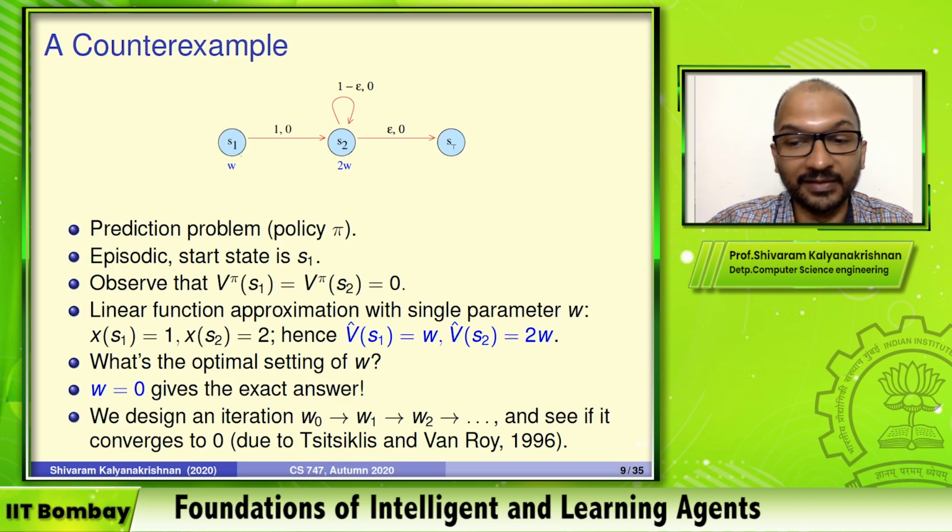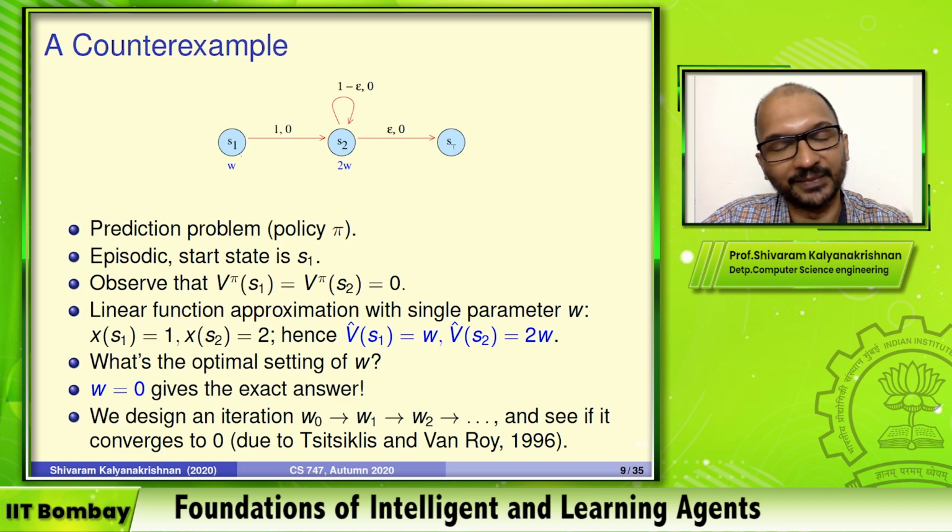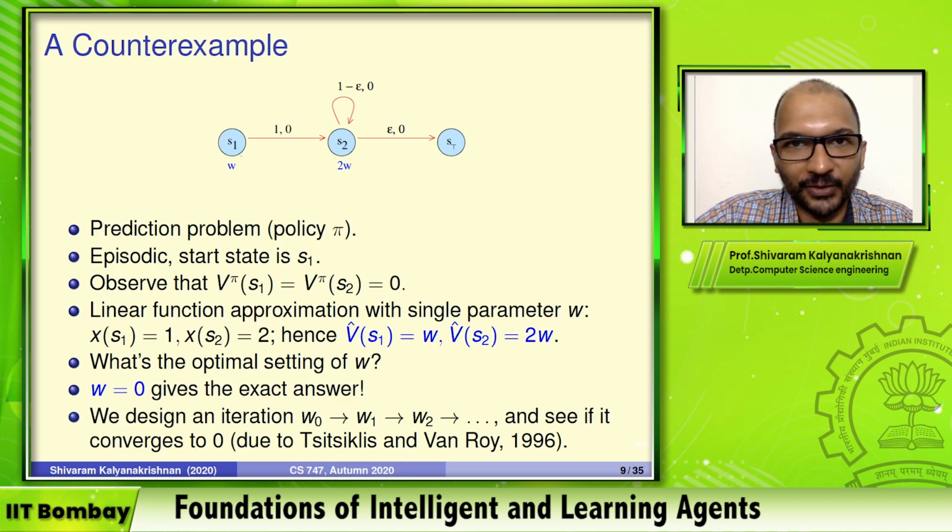The question is, will we eventually get to W equal to 0 by doing this? Because we know that's the answer. In fact, it has no prediction error. Okay, so that's what we're going to look at next.